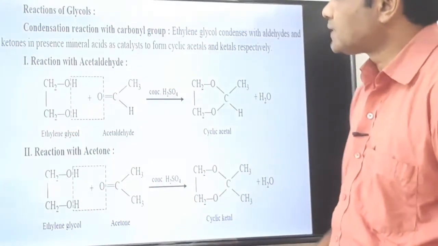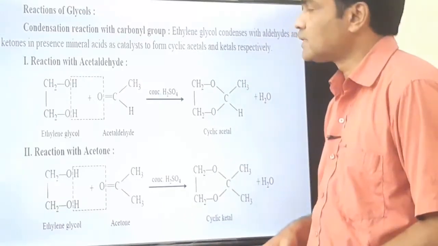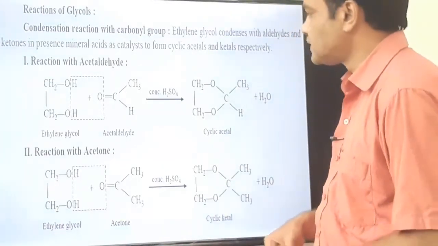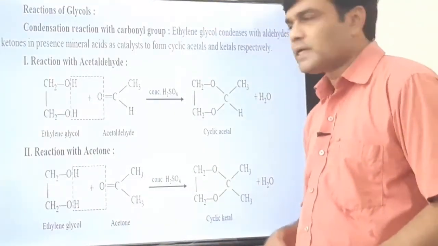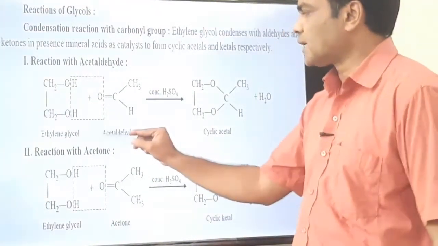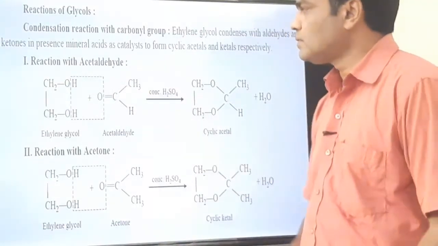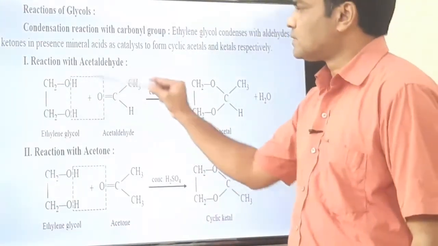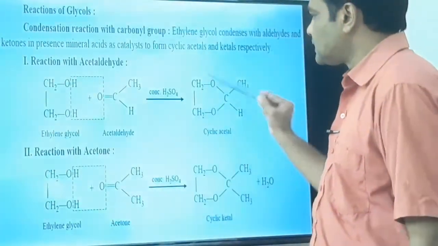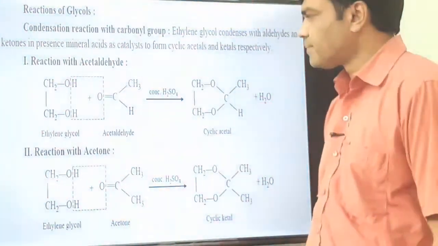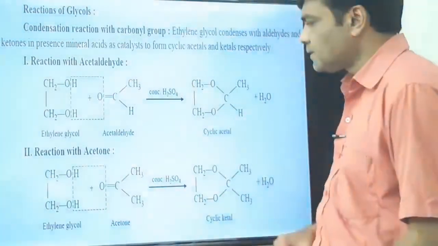Okay, so next is the reactions of glycols. All these are the methods of preparation. Now we have to study the reactions of glycol. Again, we will quickly see the reactions. Ethylene glycol on treatment with acetaldehyde, there is a loss of water molecule. This water molecule is lost and we get this cyclic ether. That cyclic ether is called an acetal. As it is the derivative of acetaldehyde, it is called a cyclic acetal.